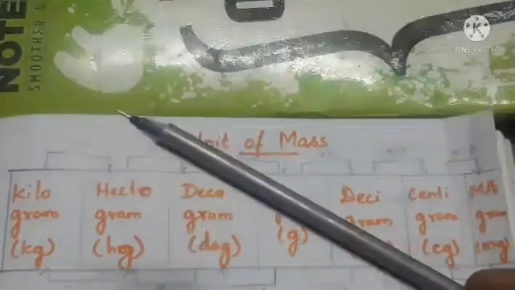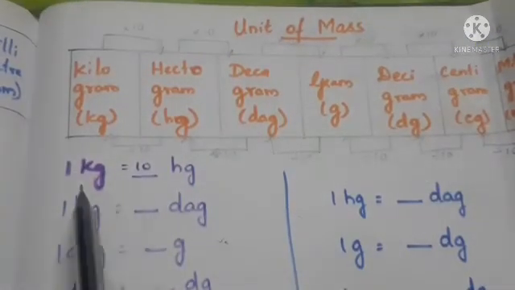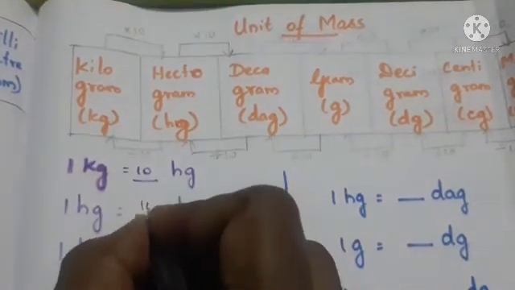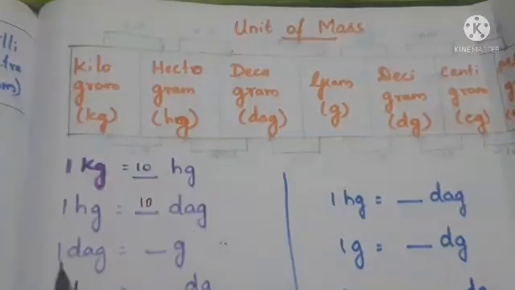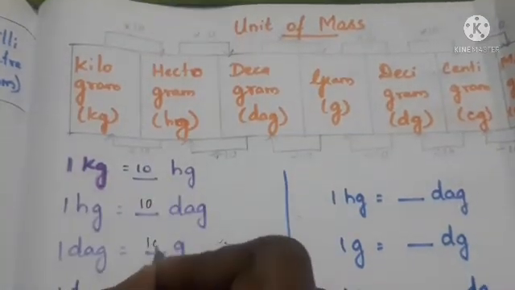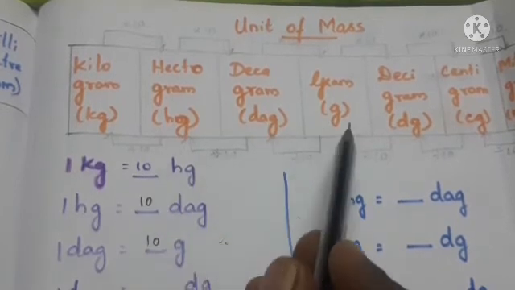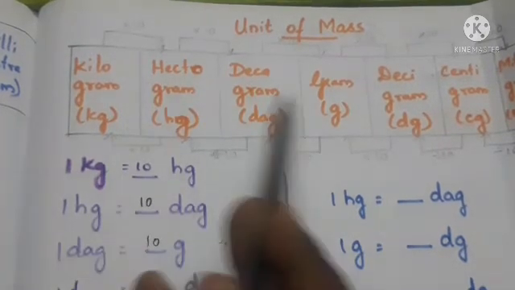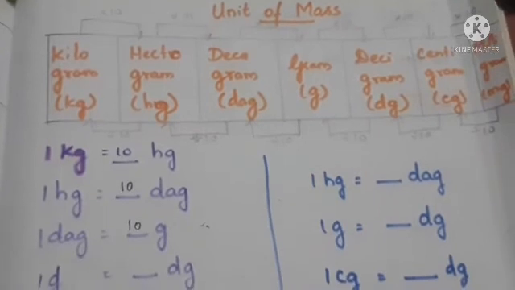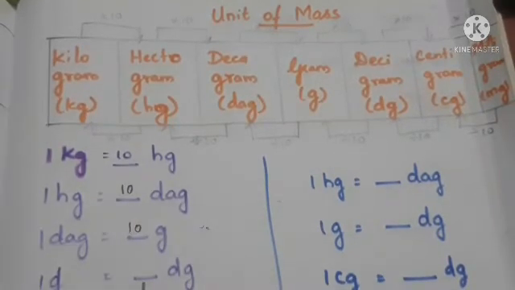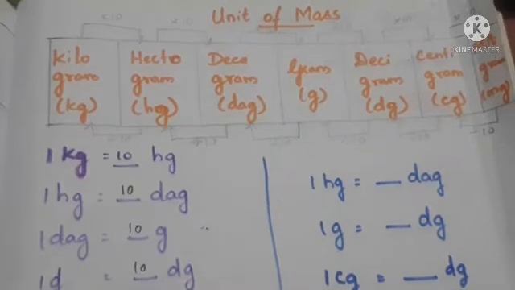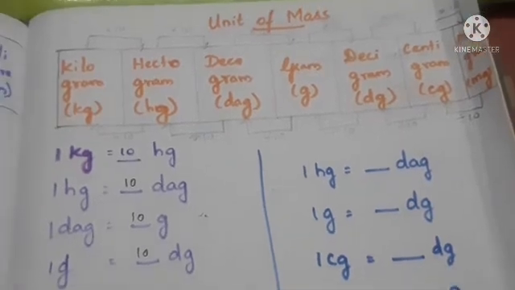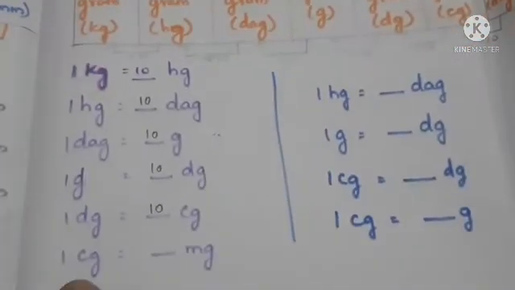Here I have written 1 kilogram is equal to 10 hectogram. Likewise, 1 hectogram is equal to 10 decagram. Next, 1 decagram is equal to 10 grams, because we are moving just one step, so we multiply by 10, and we are moving from left to right, so we multiply. Next, 1 gram is equal to how many decigram? Yes, 10 decigram. Then 1 decigram is equal to 10 centigram, and last, 1 centigram is equal to 10 milligram.